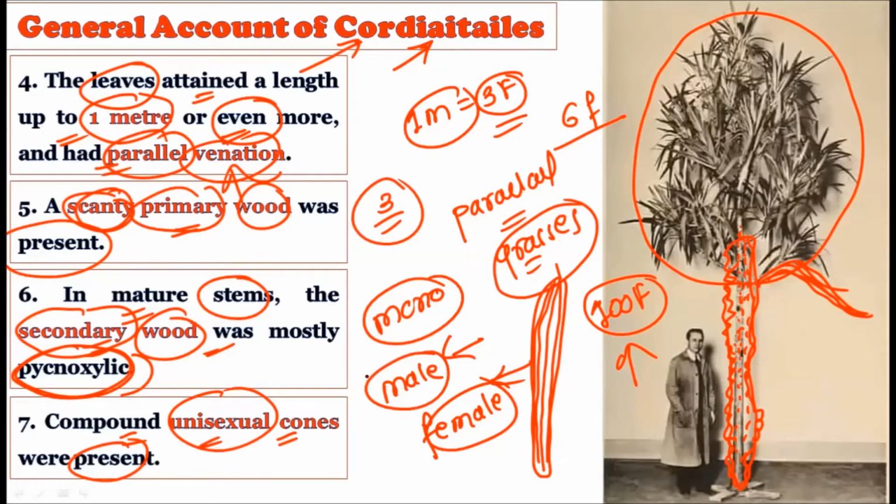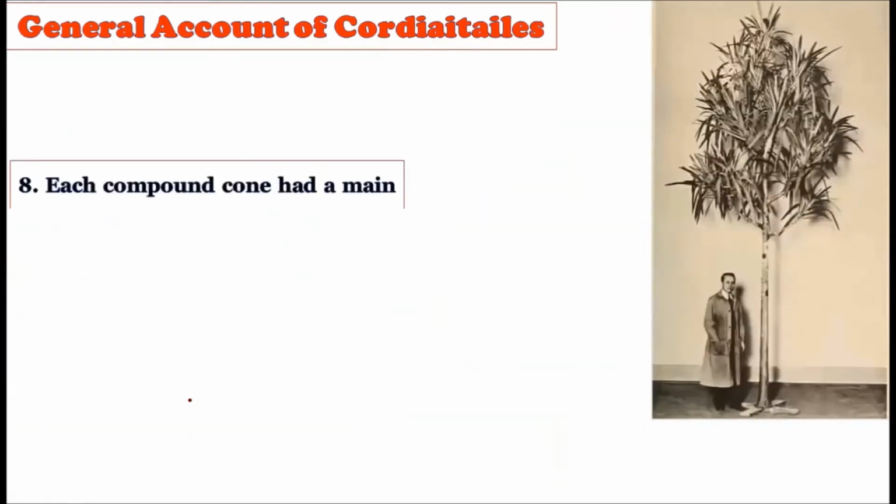So these are all very important characteristic features which we have found through the fossil record of the Cordiatales: they showed leaves of 3 feet or more in length. The leaves showed parallel venation, just like the monocotyledons. Then they show scanty primary wood. The stem also has secondary wood which is pycnoxylic in nature, and the cones were unisexual cones. Now consider some more.